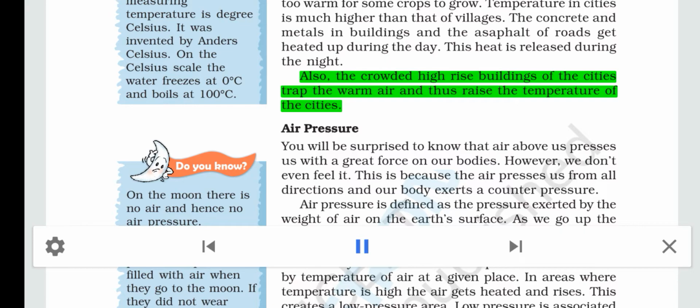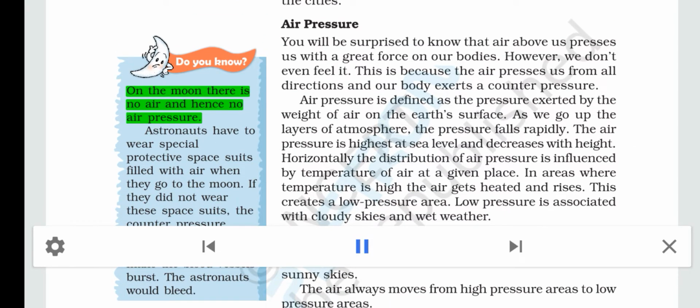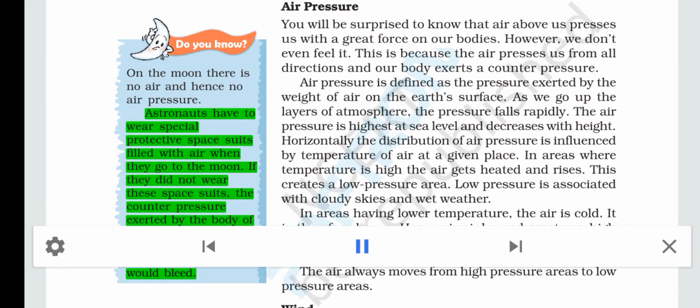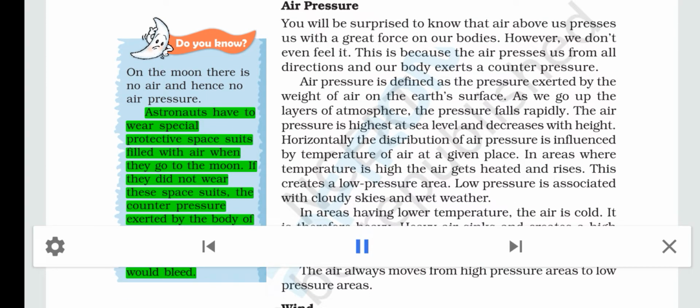Do you know? On the moon there is no air and hence no air pressure. Astronauts have to wear special protective space suits filled with air when they go to the moon. If they did not wear these space suits, the counter pressure exerted by the body of the astronauts would make the blood vessels burst. The astronauts would bleed.